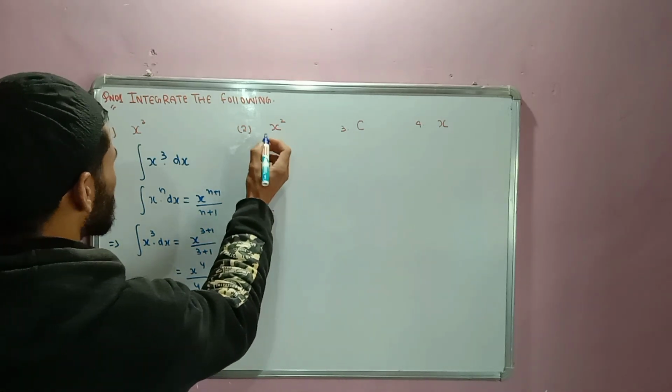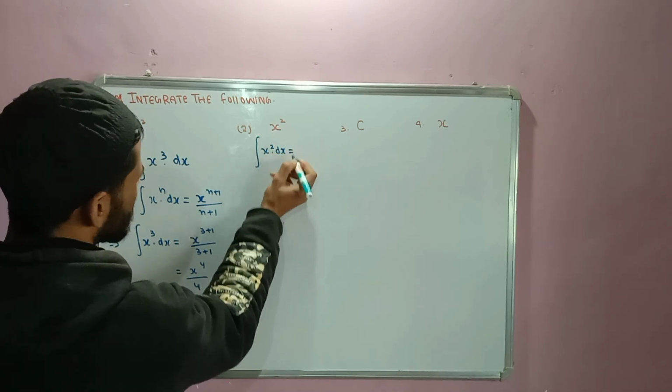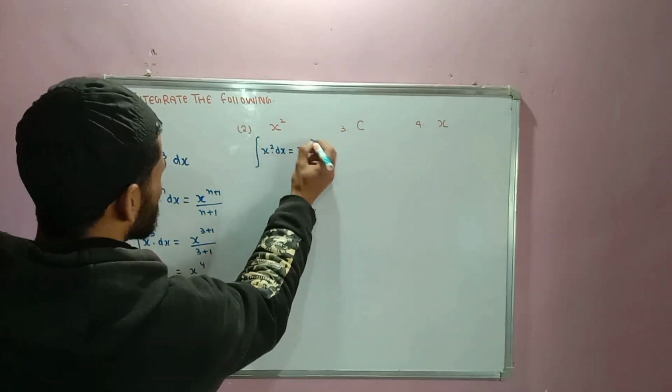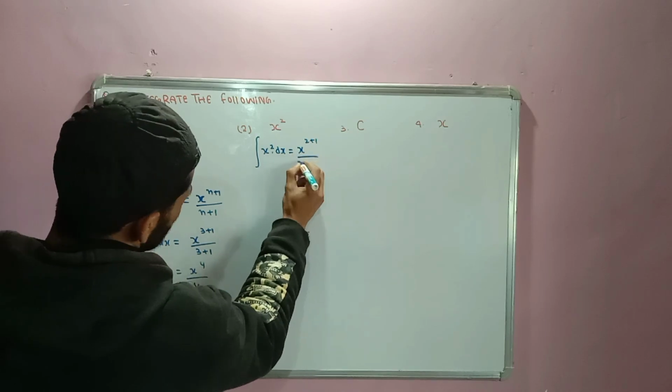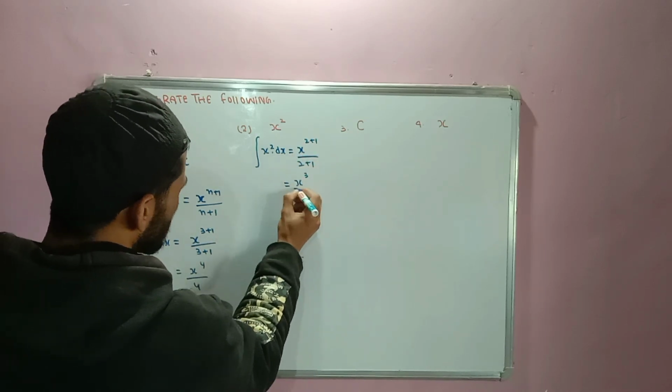Now the integration of x square, that is x square into dx, is equal to x power 2 plus 1 divided by 2 plus 1, that is x power 3 divided by 3.